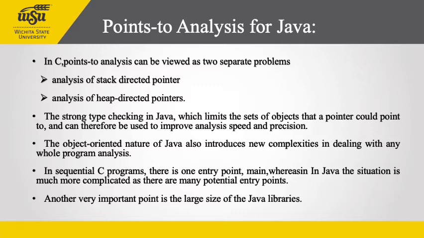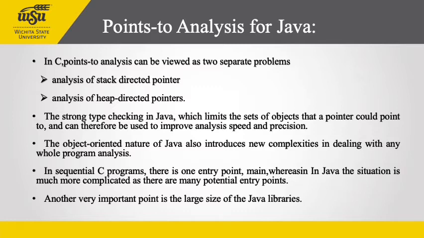Most C programs have many more occurrences of the address-of, that is the ampersand operator, which creates stack directed pointers, than dynamic allocation sites, which create heap directed pointers. So it is important for C points-to analysis to deal with stack directed pointers more.